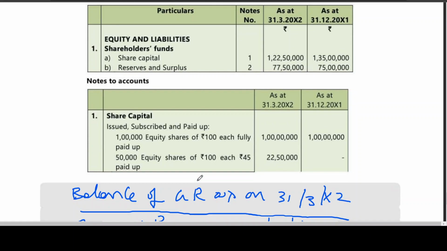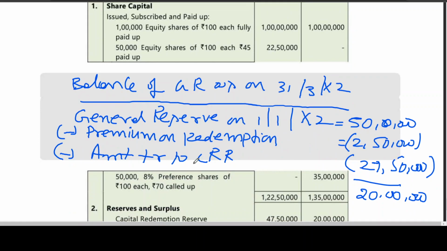Now he is asking for the extract for 2 years. So let us start with the notes to accounts. Equity share capital is 1 crore as on 31st December and 31st March also the same. But additionally, how many shares have you given? 50,000 equity shares of 100 each at 45 paid, which was not the case previously.